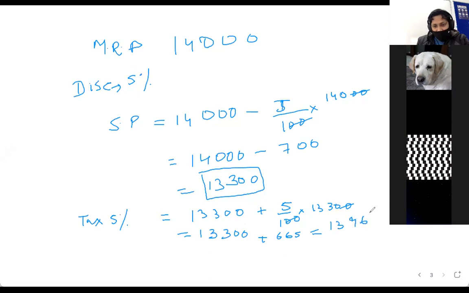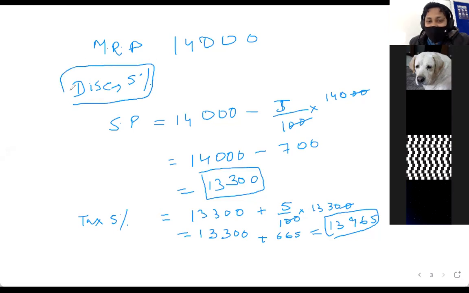13,965, right? See the amount, and look, there are two things that happened here. Instinctively, if I am not doing math, I'm just saying, okay, there is a discount of 5%, so the amount has come to 13,300. Now there is an increase of 5%.